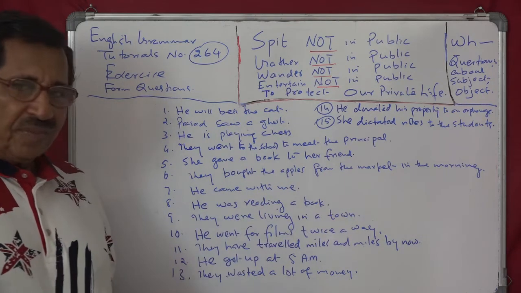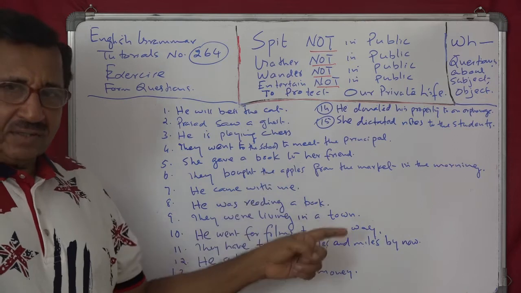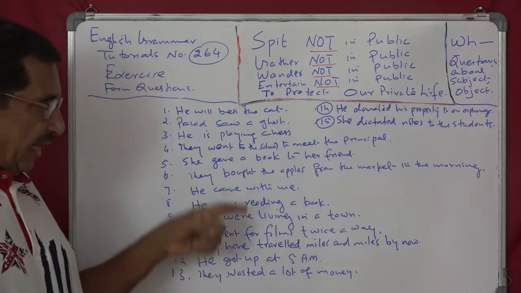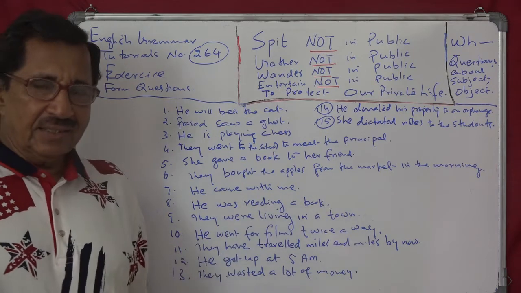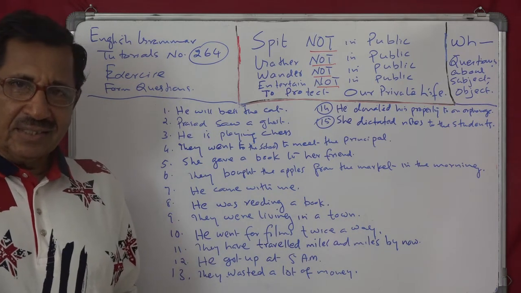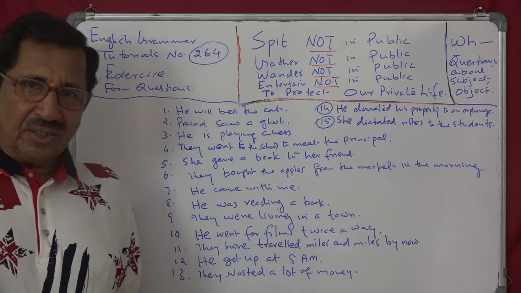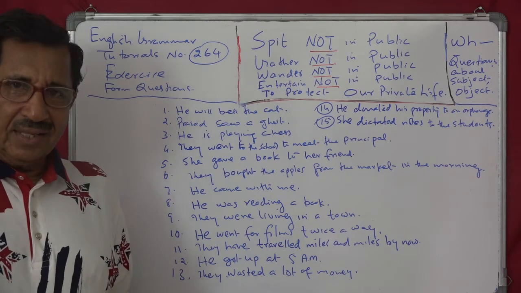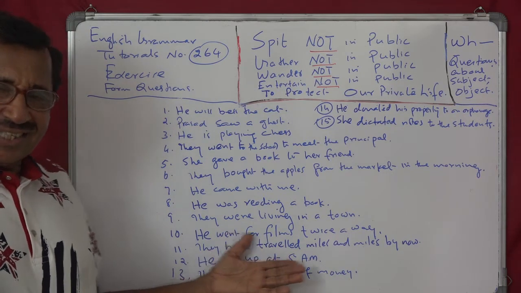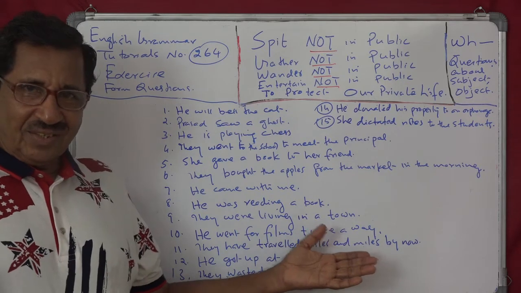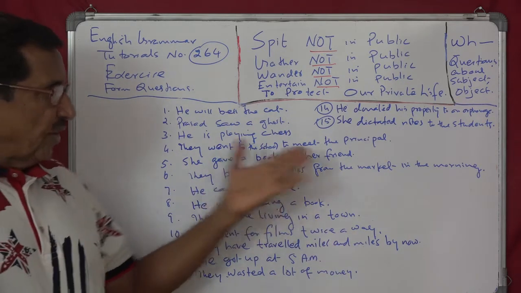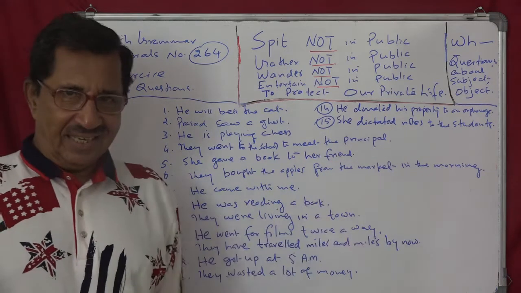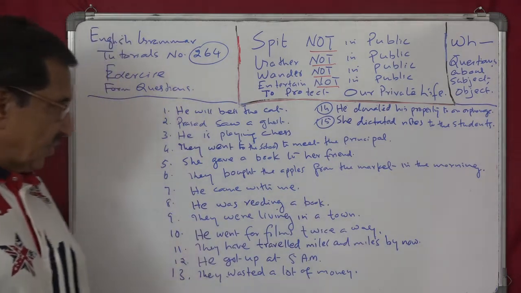From the market. And when did they buy the apples from the market? They bought the apples from the market in the morning. So you can ask questions like this. So you have who, what, where and when. You can ask these questions.